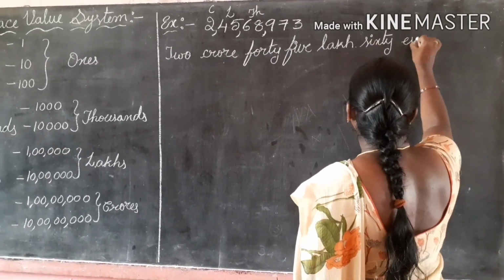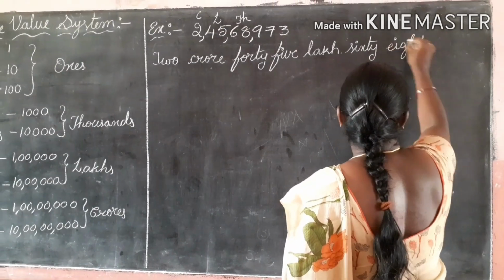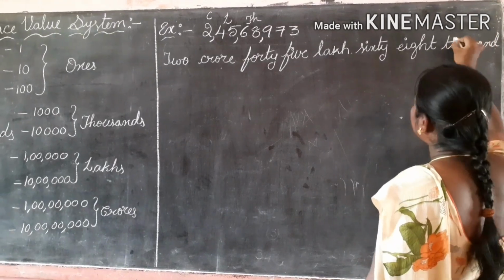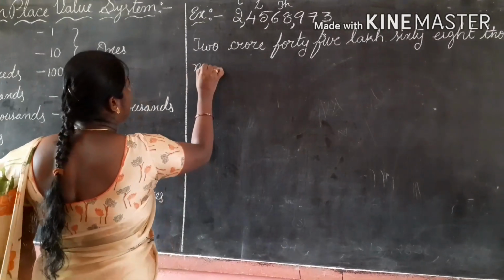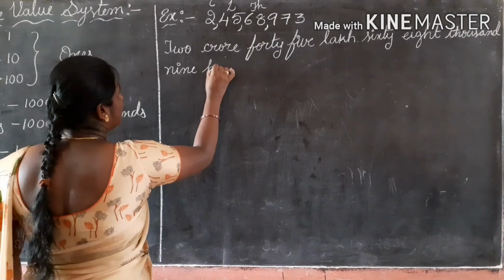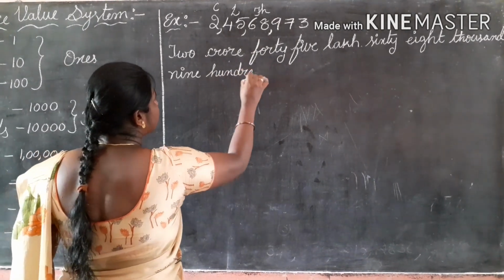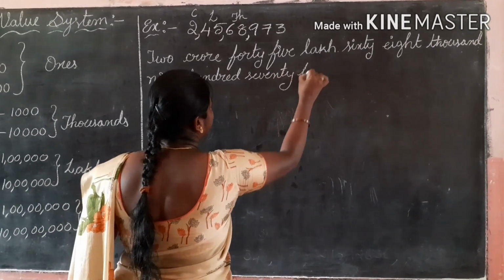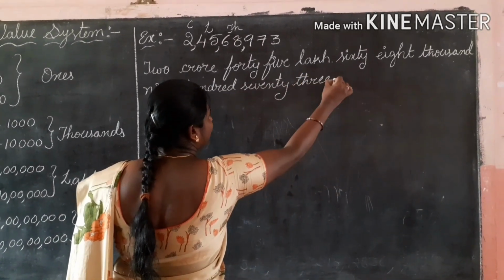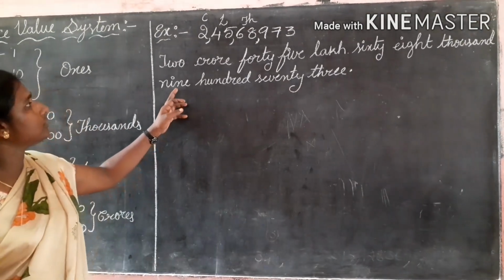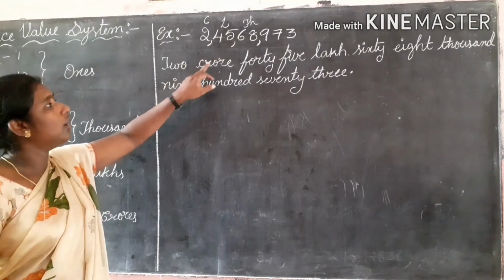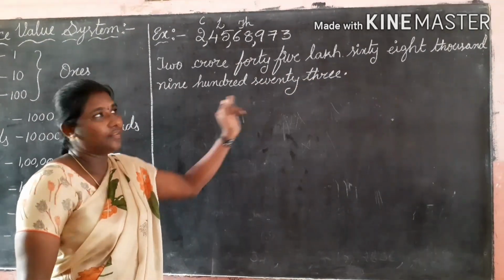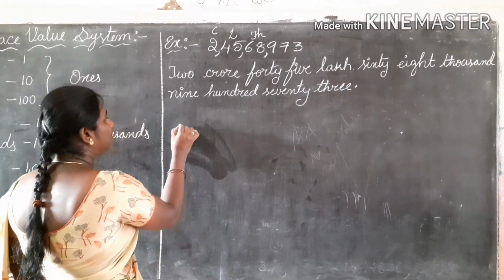So 68,000. 68,973. Now see, 2 crore, 45 lakh, 68,973. Shall we do one more example?